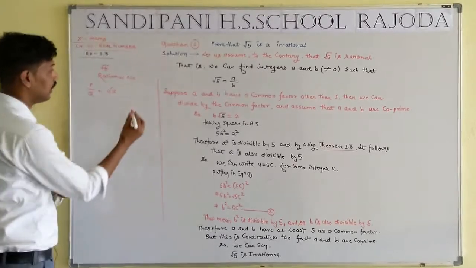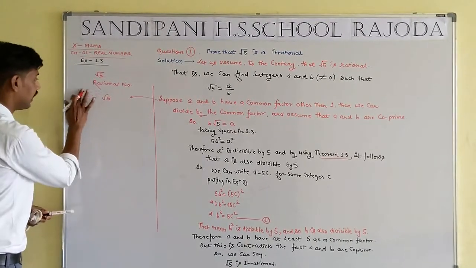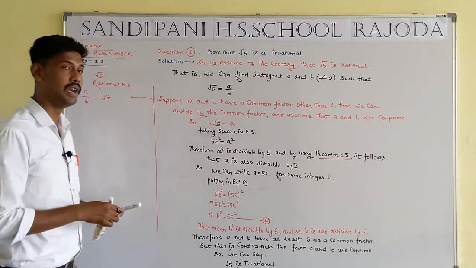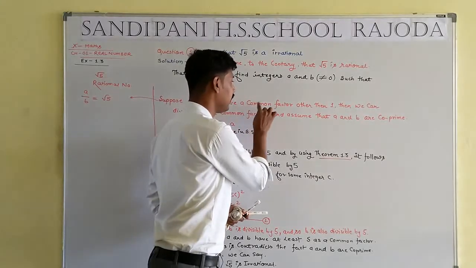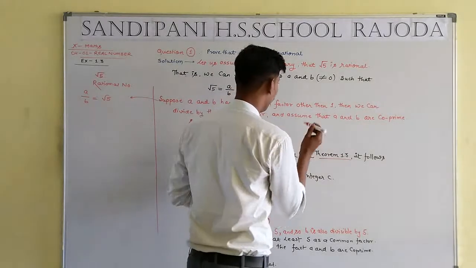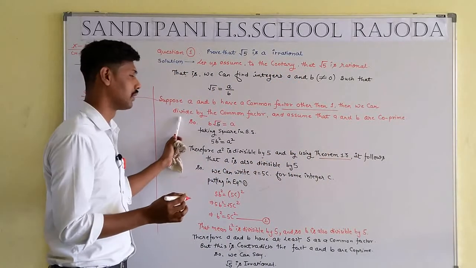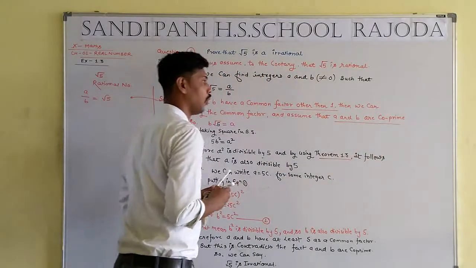So let us consider two integers a and b, which are two integers having common factor 1, and a and b both are co-prime.